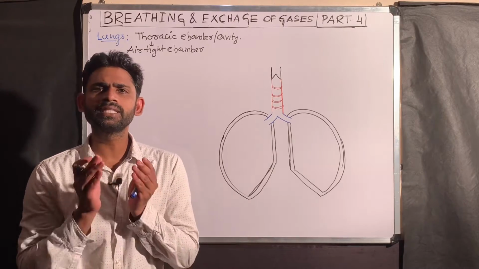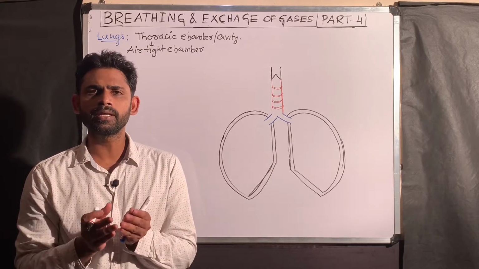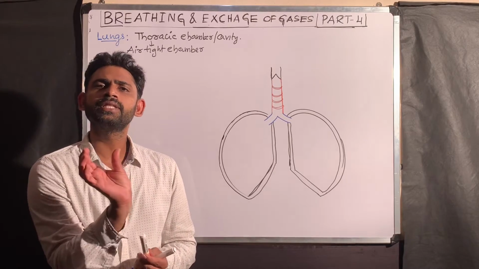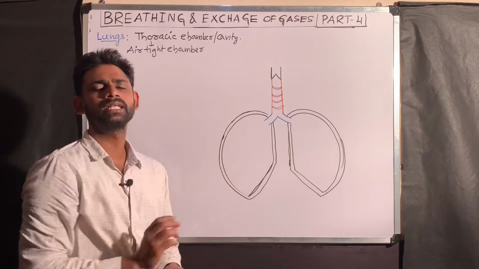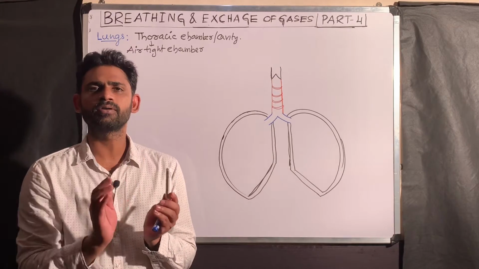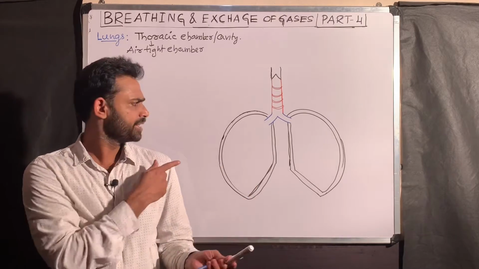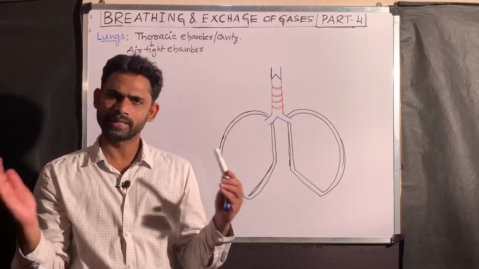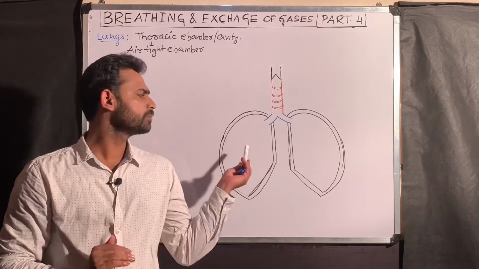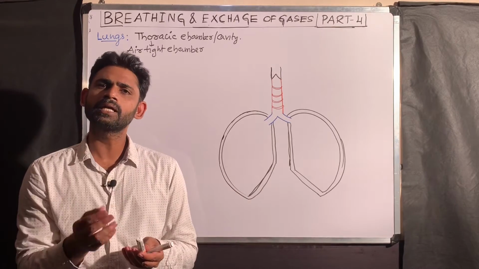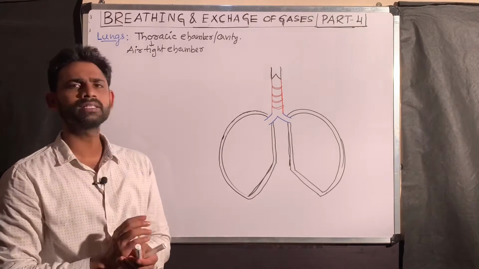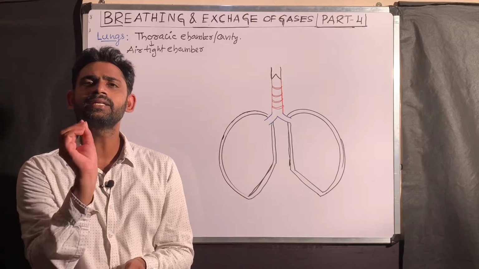The volume within the lungs is called the pulmonary volume. That is why, for example, if the thoracic chamber volume increases, pulmonary volume also will increase. If the thoracic chamber volume decreases, the volume within the lungs also decreases. That is why this thoracic chamber is an airtight chamber.